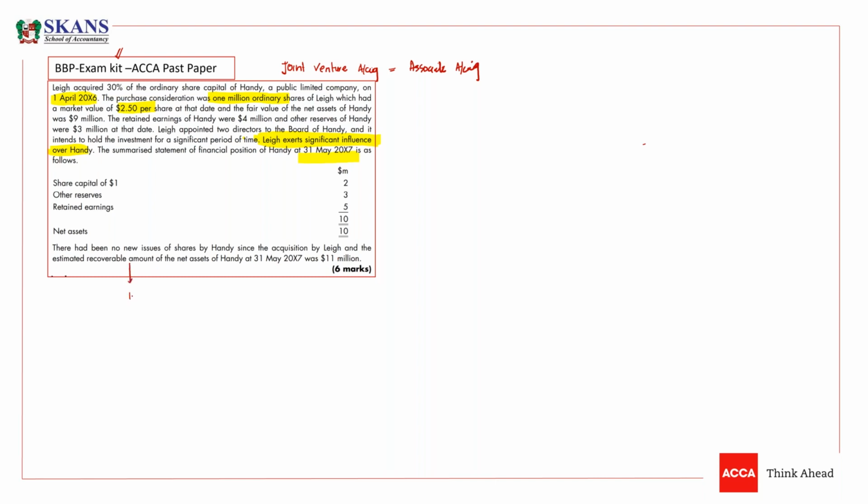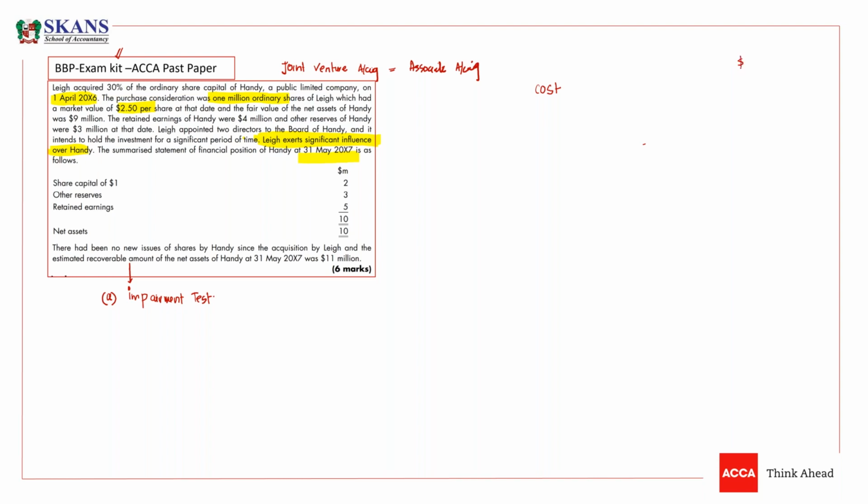It means we have to apply an impairment test. Whenever there is an impairment loss given, we need to apply an impairment test. So what we need to do is, look, what is the accounting, guys? First thing that we need to do is book an investment at cost.